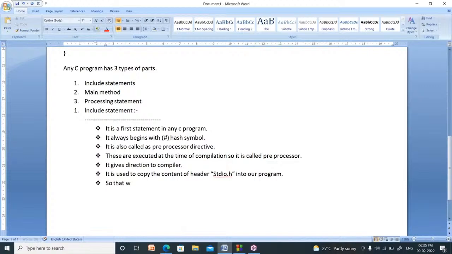Tools means printf function, scanf function. A lot of functions are there in stdio.h. Those can be used, so that we can use the tools of stdio.h in our program, and we can build our applications easily.